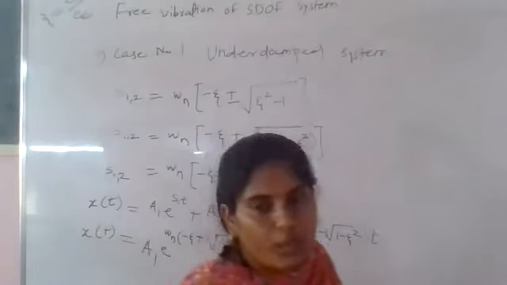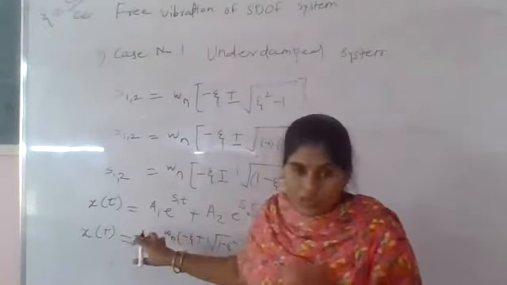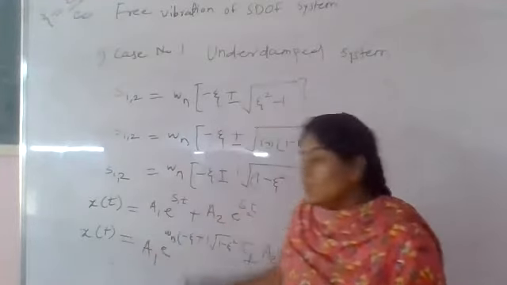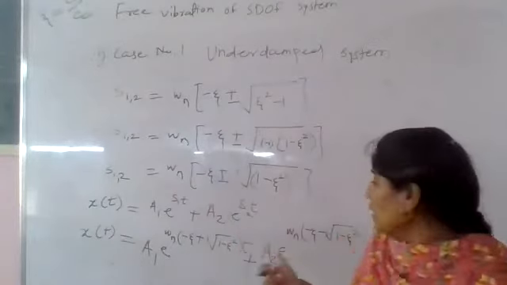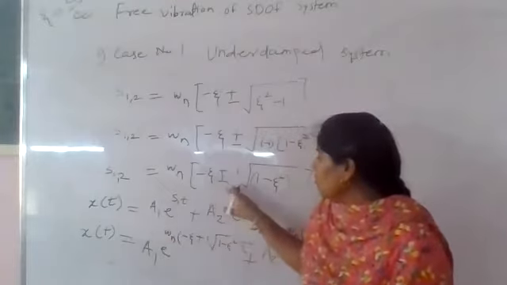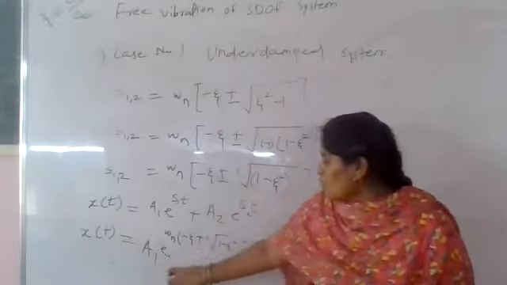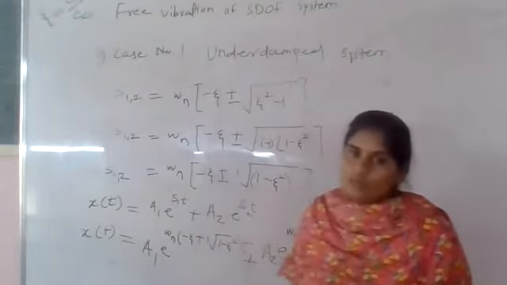From this s1,2 value, we have to put it into our basic equation. Which is our basic equation? x of t is equal to a1 into e raised to s1 t plus a2 into e raised to s2 t. Already we know s1 with the plus sign and s2 with the minus sign. We put these values of s1 and s2 into this equation of x of t.